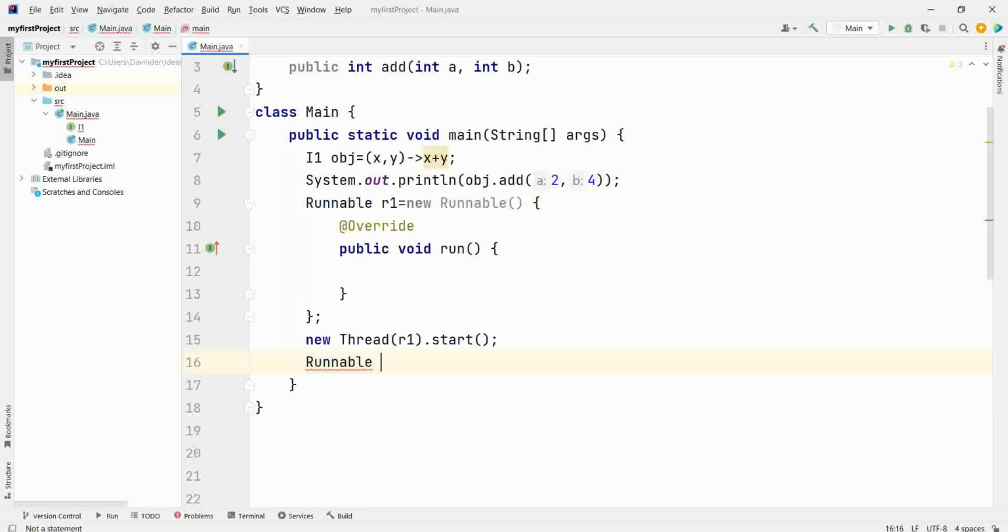Correct. Runnable r2 equal to, now there is no parameter. You will write like this, lambda expression. Then it is not returning anything. So you can do anything like print out.